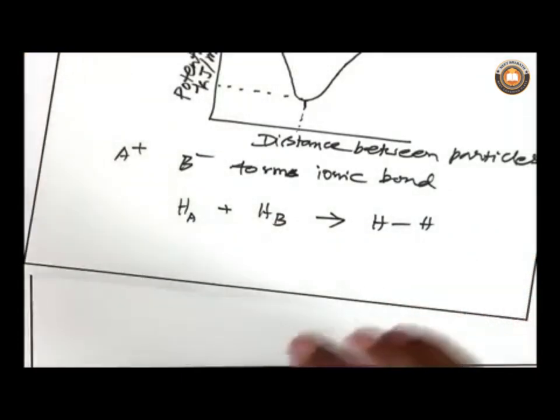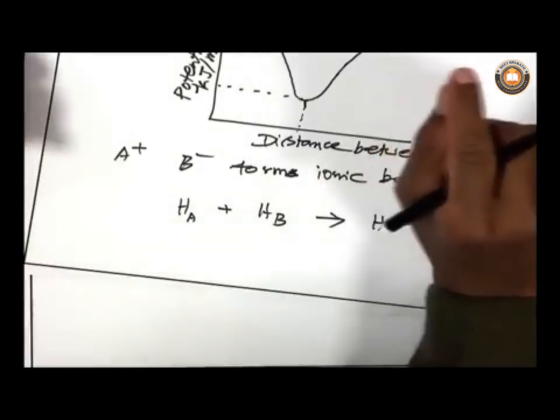How? Because each atom has negatively charged electrons as well as positively charged protons. So, it is possible for the atoms to attract each other. The same way one can explain the bonding between two hydrogen atoms. For example, here the two hydrogen atoms A and A are far apart, well separated, and there is no attraction between the two particles. As a result, potential energy for that system is 0.